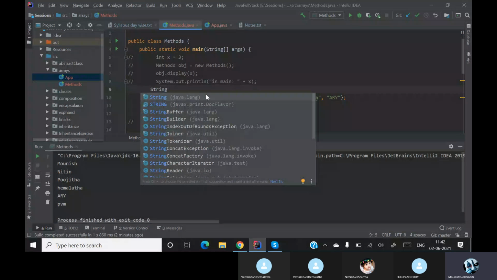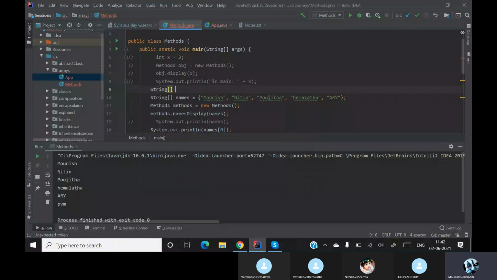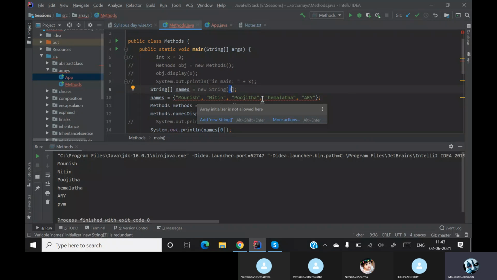So when I say String[] names, I can give it like this. String[] names = new String[3], and when I do like this, you can see that I already defined 3, so it is giving me an error that it is not possible like that.